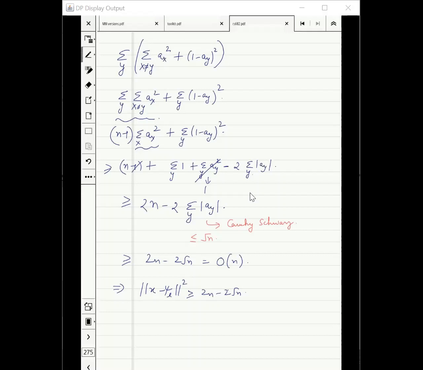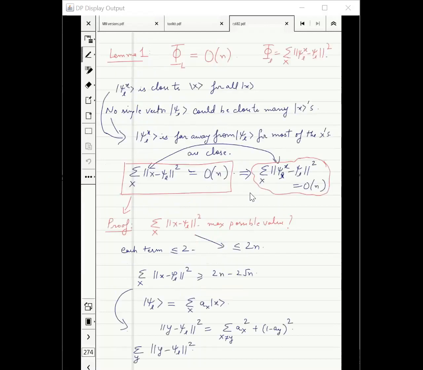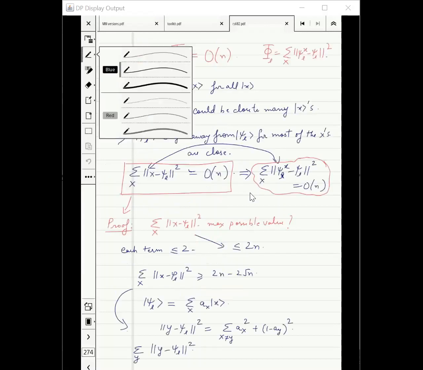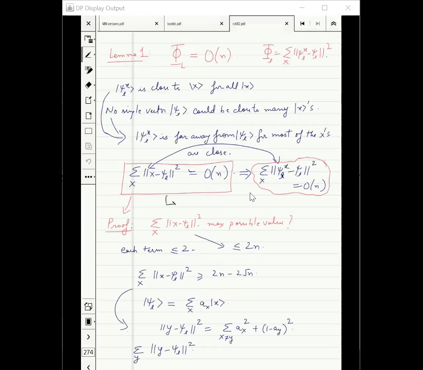This lemma, this box is only saying that no fixed vector could be close to many of the basis states. And this you can convince yourself intuitively.